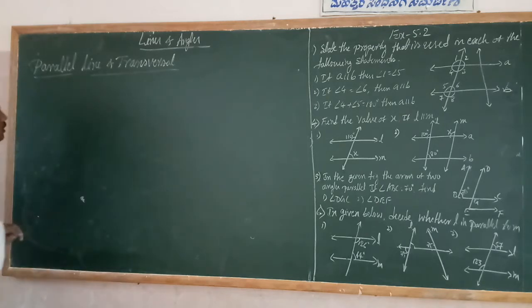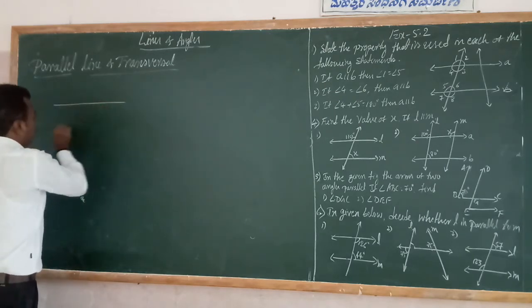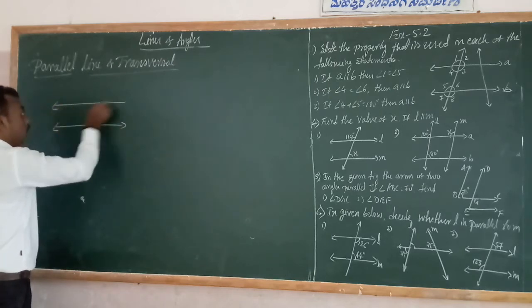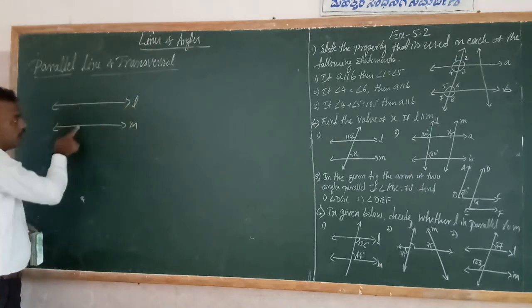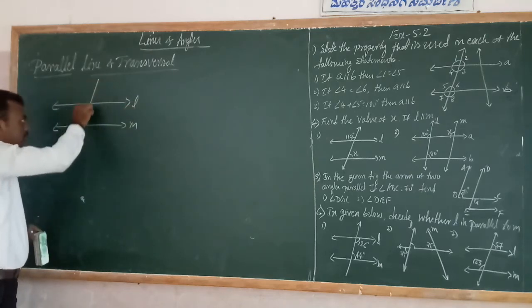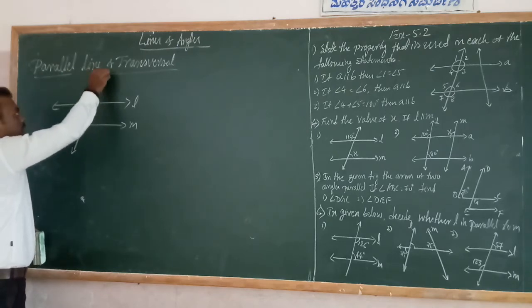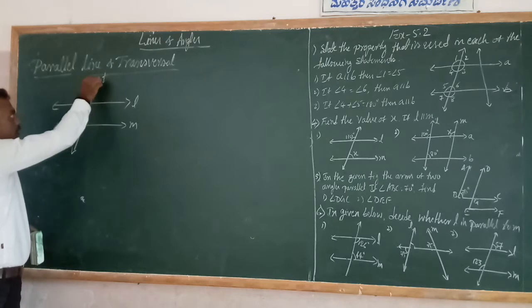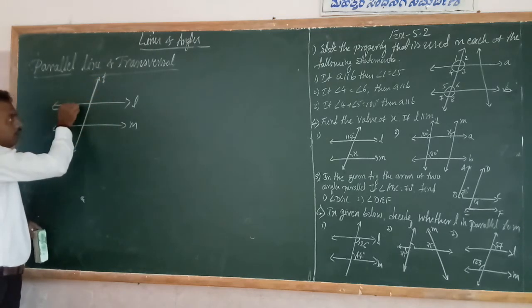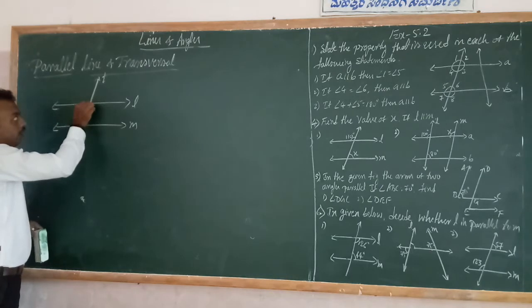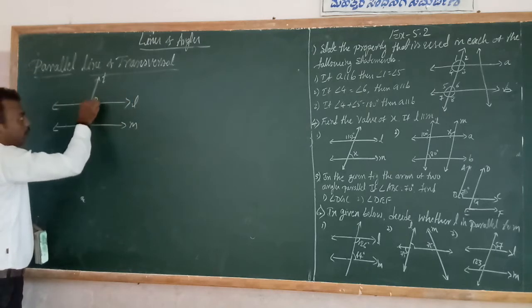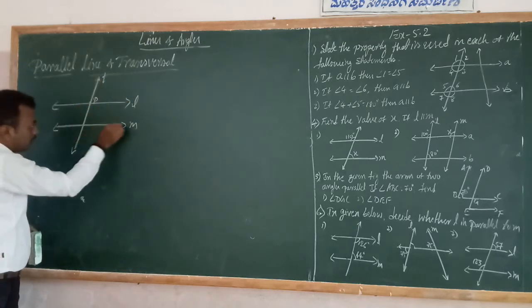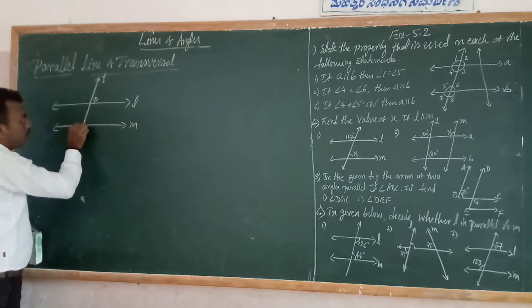Now we have to study the transversal. What do you mean by transversal? You can take any two or more lines. This is L and this is M. L is one line and M is another line. Another line intersects these lines, I will call it T. This line T intersects the lines L and M at distinct points. T intersects line L at the point P. The same line T intersects line M at the point Q.